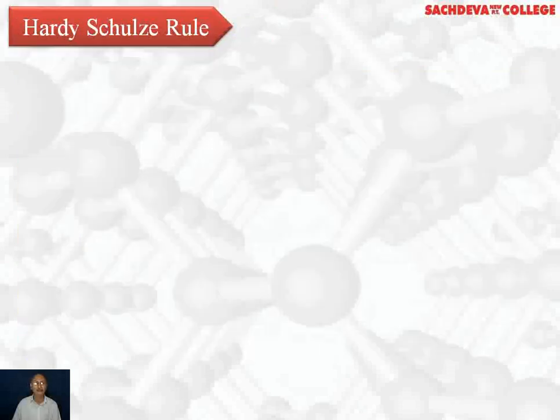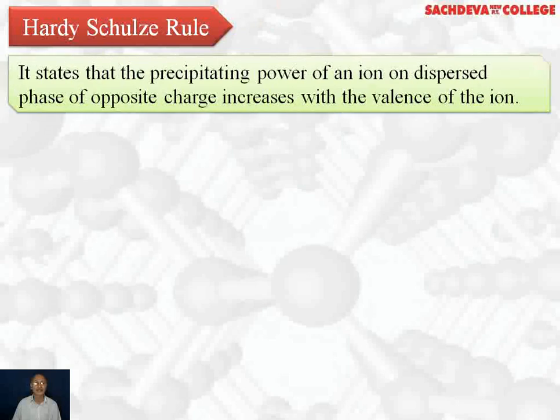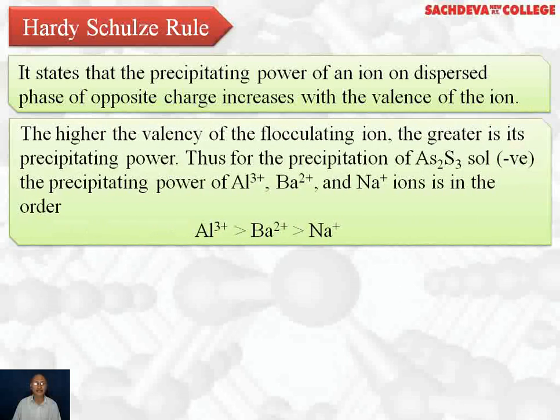Hardy-Schulze rule. These rules are for coagulation. It states that the precipitating power or coagulating power of an ion on a dispersed phase of opposite charge increases with the valence of the ion. The higher the valency of the flocculating ion, the greater is its precipitating power. Thus, for the precipitation of arsenic sulfide sol, which is negatively charged, the precipitating power of aluminium ion is greater than barium ion, which is greater than sodium ion, because aluminium ion has 3 positive, barium ion has 2 positive, and sodium ion has 1 positive charge.